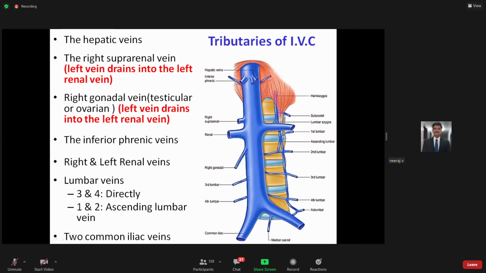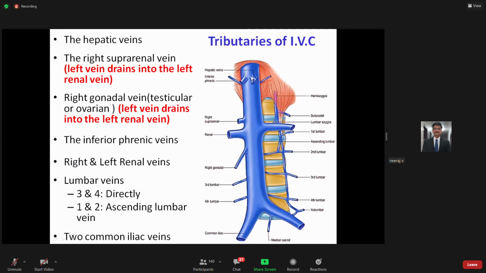मैं खड़ा भी हूँ लेकिन मेरा लीवर नीचे नहीं गिर रहा, बिकॉज डायरेक्टली ये हेपेटिक वेन्स. There are other factors also, which you will understand when you study the liver, but this is one of the important factors for the stability of the liver, क्योंकि डायरेक्टली हेपेटिक वेन इस इंफीरियर वीना केवा में ही ड्रेन कर रही है. So as soon as they come out of the substance of your liver, they drain into your inferior vena cava.